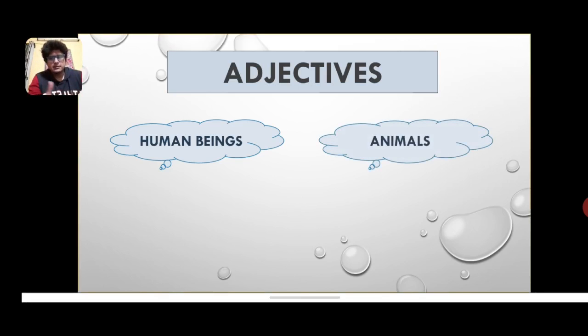Next up, we've got animals. If you talk about a dog, a cat, and a cow, some dogs are aggressive, some dogs are quite calm. Similarly, some cows are docile, some again are quite aggressive. Some cows are submissive, the others are quite bossy. This is a cluster of words that you will definitely require in order to speak and understand English more. Everything has got its own description.